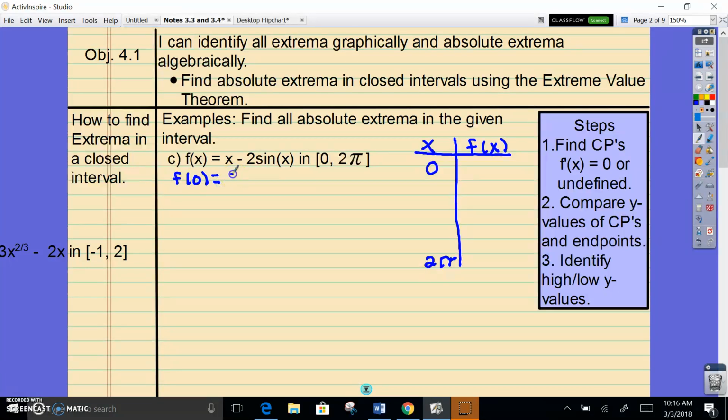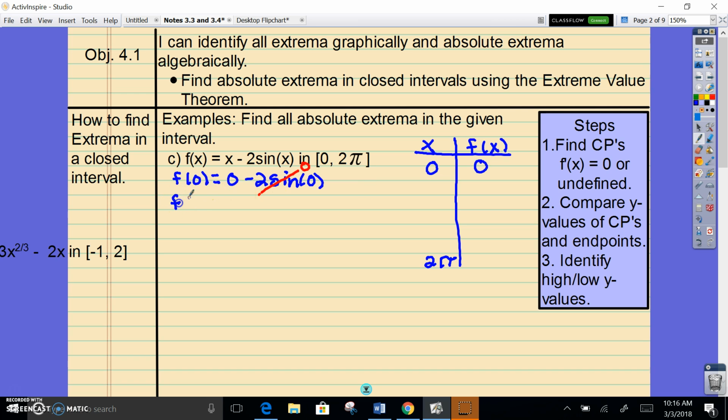So if I plug in 0 here, I'm going to go ahead and show this process since we're dealing with trig. I get 0 minus 2 times sine of 0. From your unit circle, you will know that sine of 0 is 0. And so therefore, when you plug in 0, you also get 0. 0 minus 0 is 0.